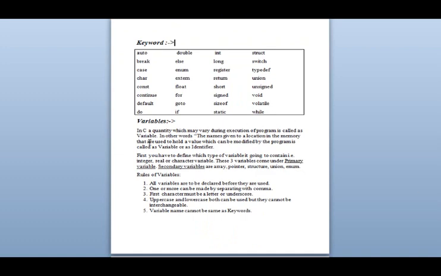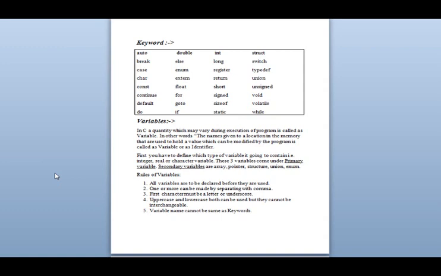The last one is variable. What does variable mean? When you are storing something in memory, you specify that area and give that area a name. That name is called the variable name. For a variable name, you have to define which data type you are taking, whether it is integer, float, character. First you have to define the type of data.